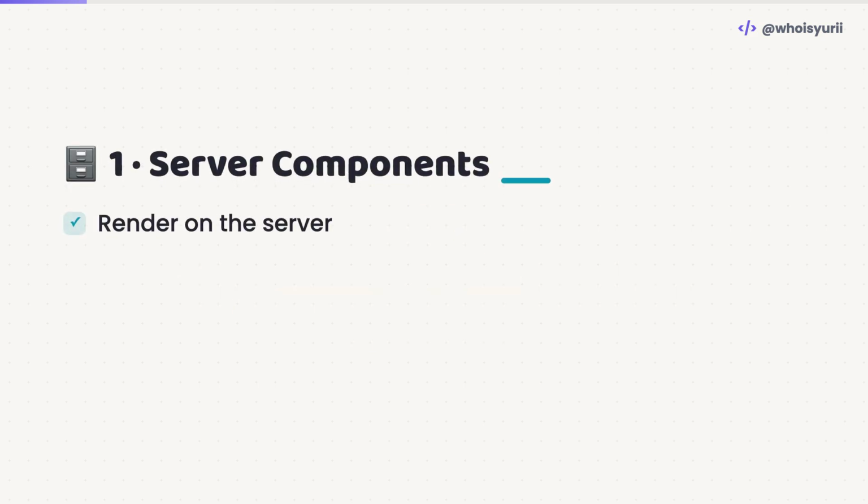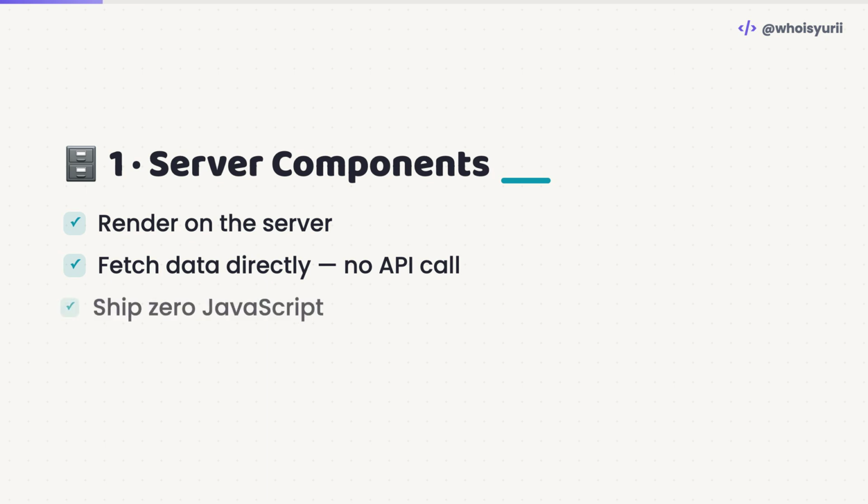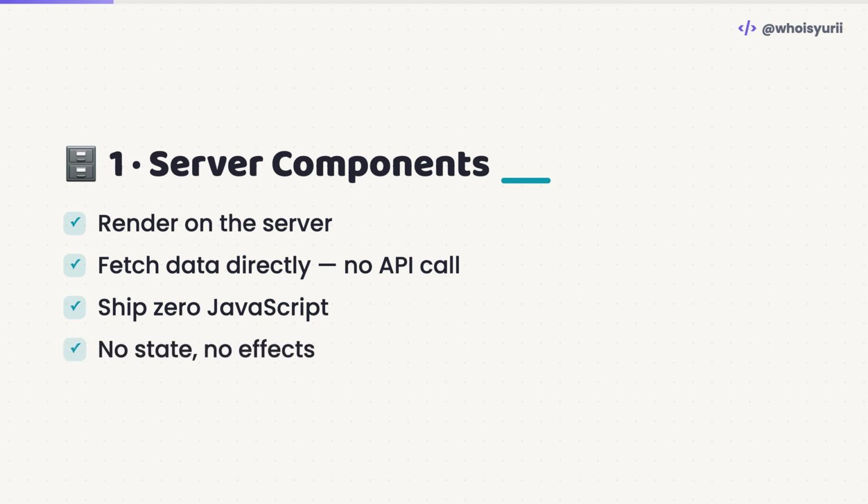Number 1. Server components. They render on the server, so a component can query your database or call a service directly, then send only the finished markup. No client JavaScript, no loading plumbing. In modern frameworks, they're now the default, client components are the exception.